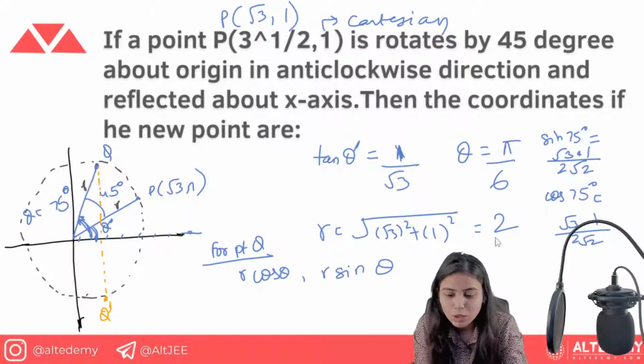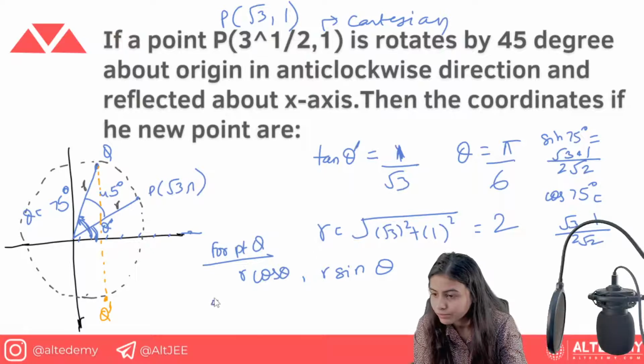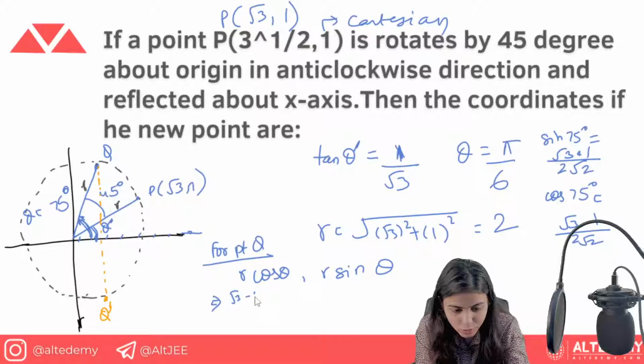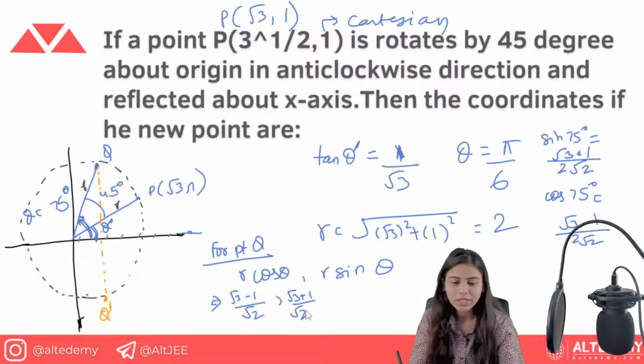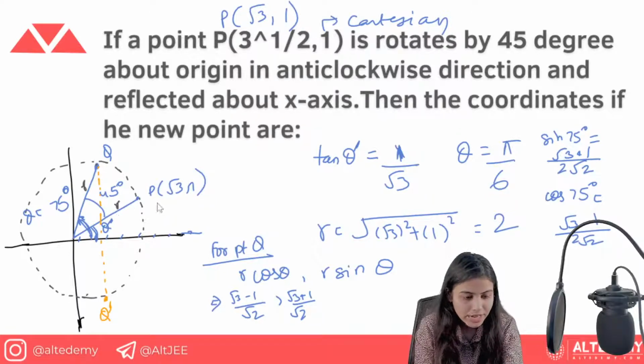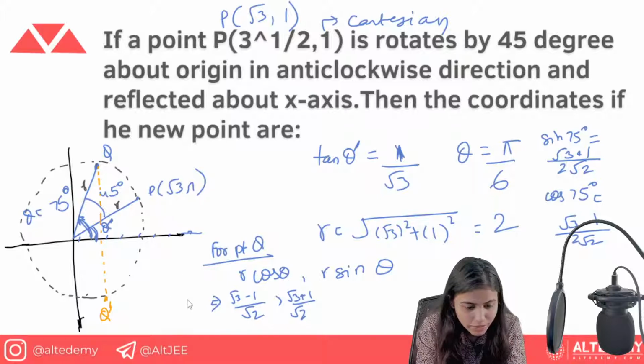Now r is given to be 2. So 2 and 2 will get cancelled out. So what is the point that is coming out to be? The x coordinate is root 3 minus 1 by root 2. And what is the y coordinate? That is root 3 plus 1 by root 2. The 2 in the denominator and r get cancelled out. So here we have the point Q. So this is the point Q.